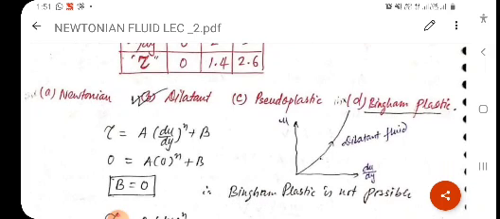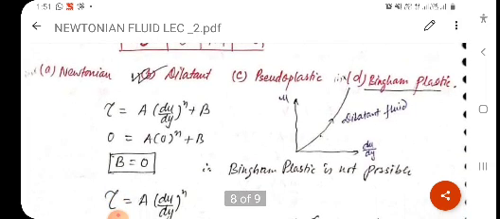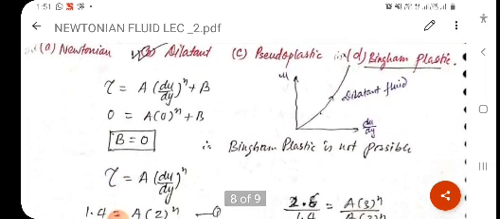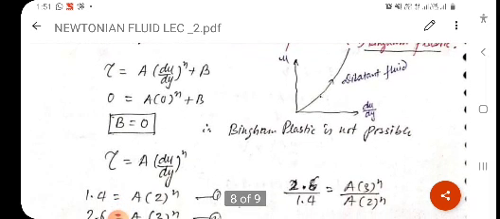Clear? Now we will explain the remaining part: putting the values of the table in this equation, with b being 0. So tau equal to a (du upon dy) raised to n.